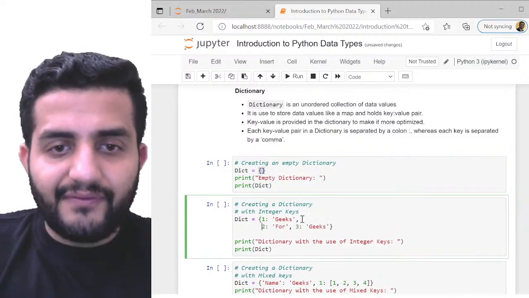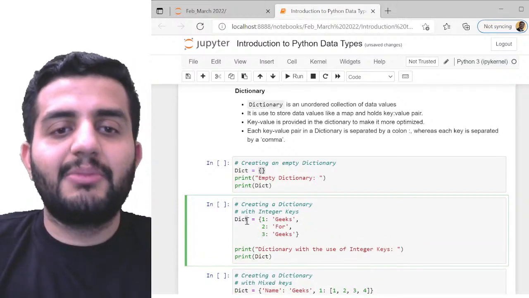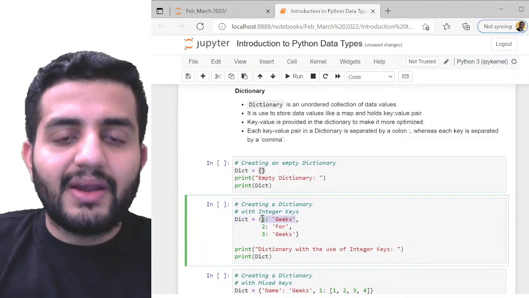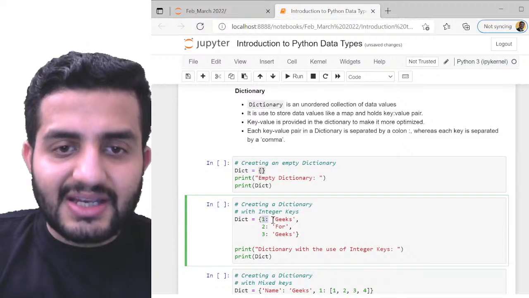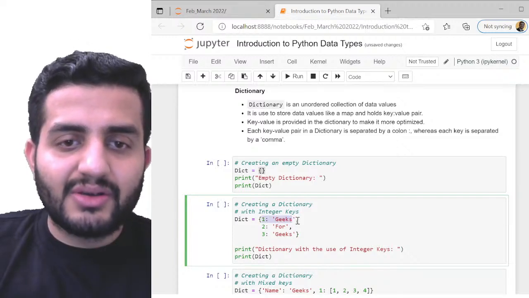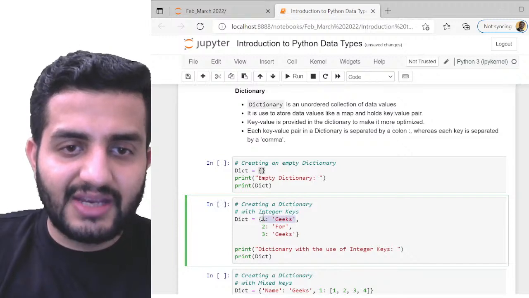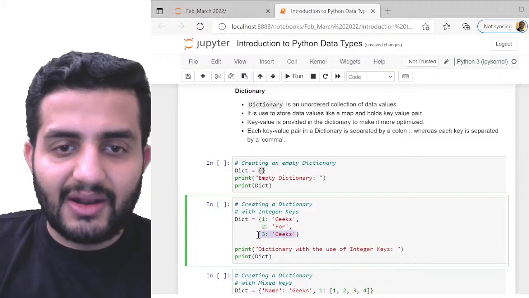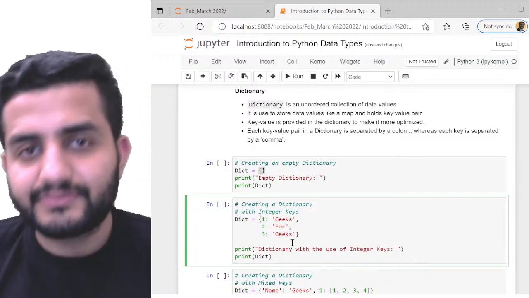Now I have three key value pairs. Okay, so I'm defining dictionary. So can you see this? A single key value pair is separated using a colon, and multiple such key value pairs are separated using commas. Okay, so I have three such key value pairs in this. So this is my first key value pair, this is my second key value pair, and this is my third key value pair.